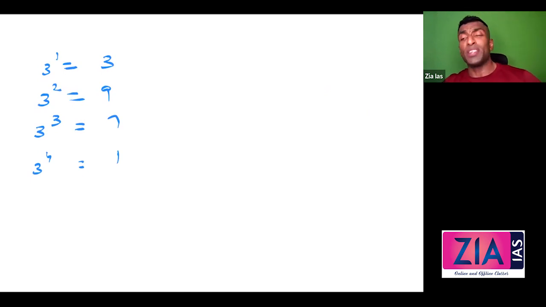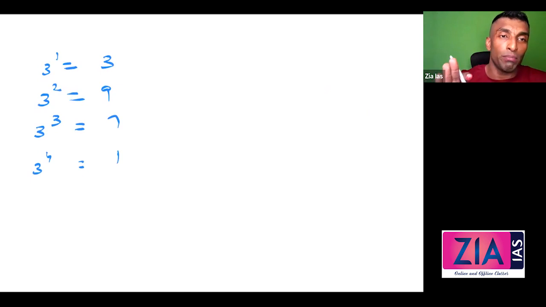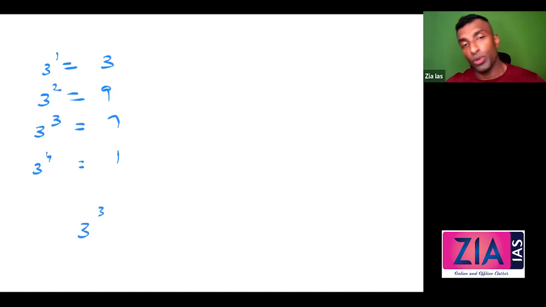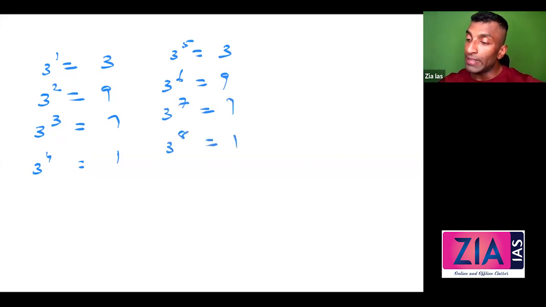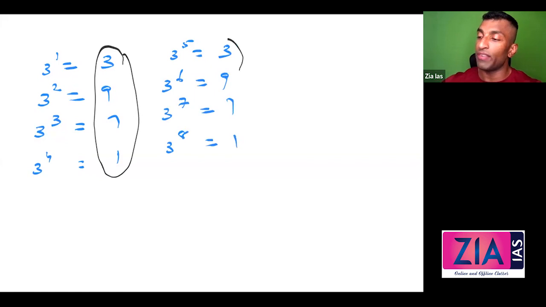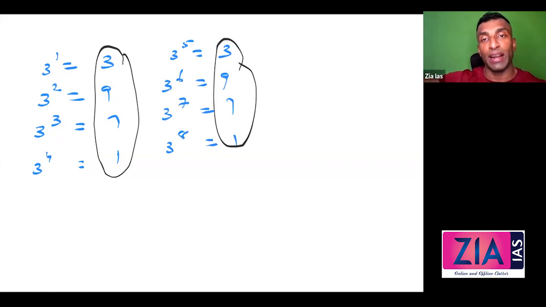Now guys, the question is, do you want to remember this 3971? Absolutely not, because once you get the remainder, let's say 3 raised to 3, you can easily calculate this. Why do you need to remember 3971? It is not required. Now what is 3 raised to 5? 1 into 3, again 3. 3 raised to 6 is 9. 3 raised to 7 is 7. 3 raised to 8 is 1. What you can see here is that it is repeating: 3971, 3971, 3971, 3971.